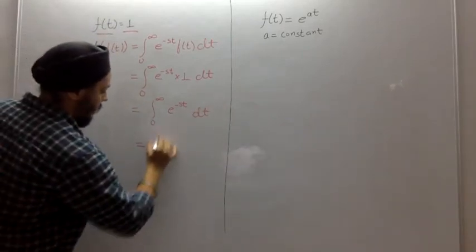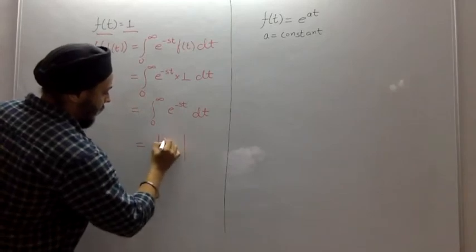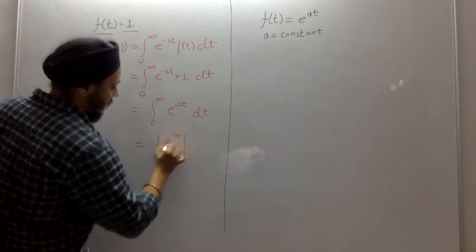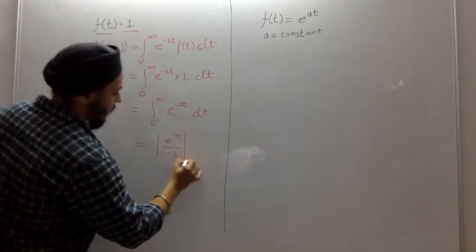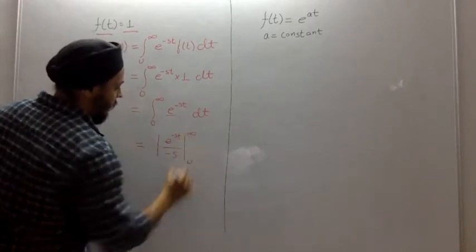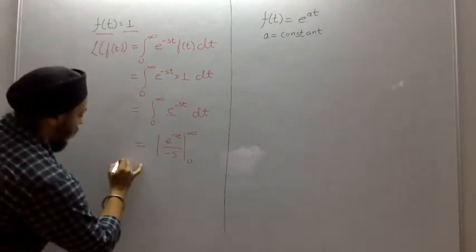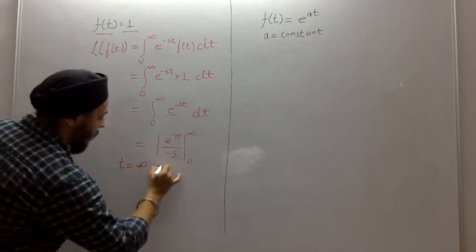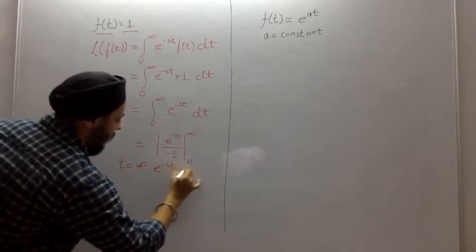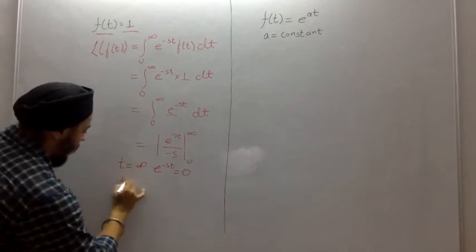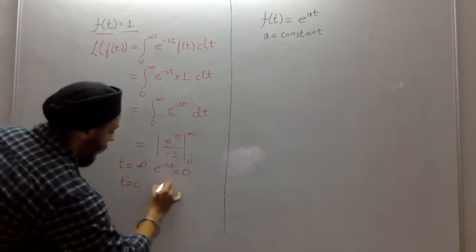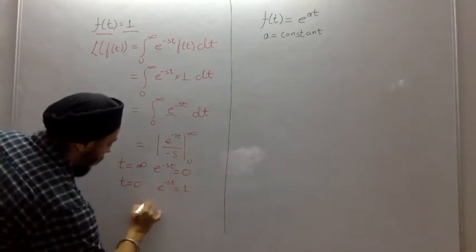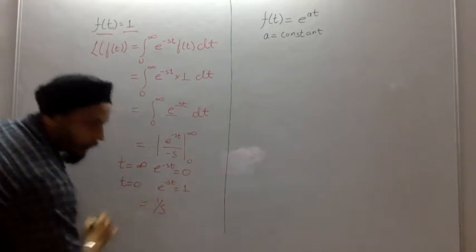which we know, the integration of e to the power minus st is e to the power minus st divided by minus s, integrating from 0 to infinity. For t equal to infinity, e to the power minus st is 0, and for t equal to 0, e to the power minus st will become 1, so the value of the integration here is 1 over s.